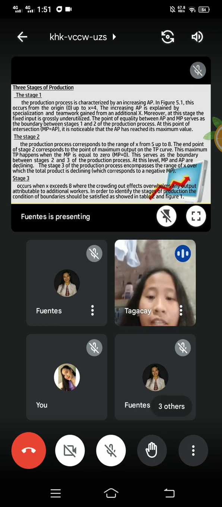For example, an employee produces 5 cans by himself. 2 employees may produce 15 cans between the 2 of them. So when you add a coworker, you produce more. That is stage 1.